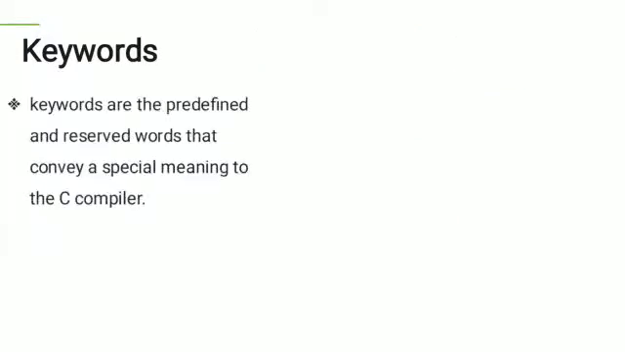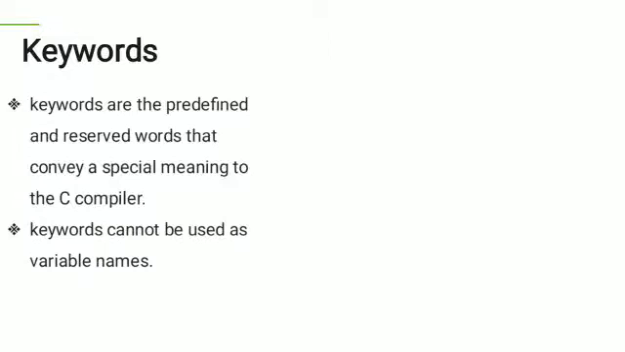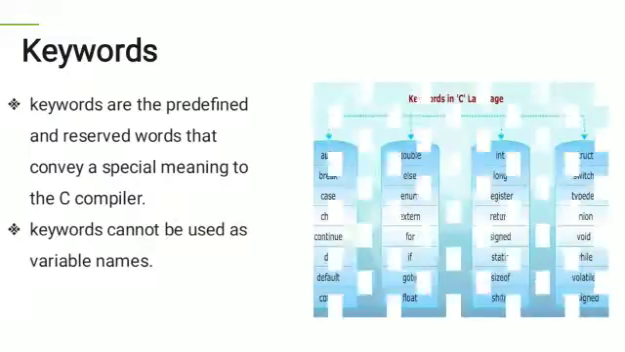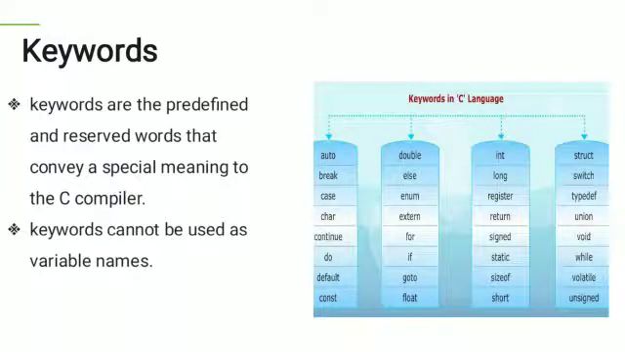Keywords. Keywords are the predefined words or the reserved words, and they convey some special meaning to the C compiler. Keywords cannot be used as variable names since they are built-in words. There are totally 32 keywords available in the C language. Some of the keywords are for, if, do, char, int, etc.